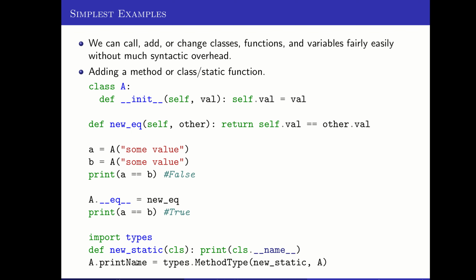But once I've done that, if I call a.printName, it's going to print out A, the name of the class, and I could attach this print name to as many classes as I wanted to, so that I could print out the types of data that my users are seeing in the program, or that kind of thing. So again, I'm able to access the static variables pretty easily because everything is looked up in some dictionary of what belongs to the class or what belongs to the object. And then I'm also able to modify those static or instance type functions for my class.